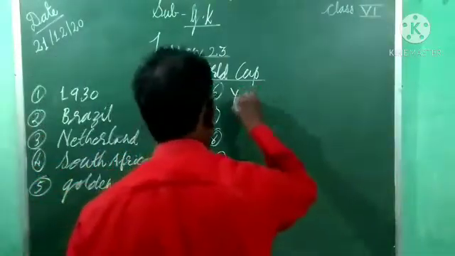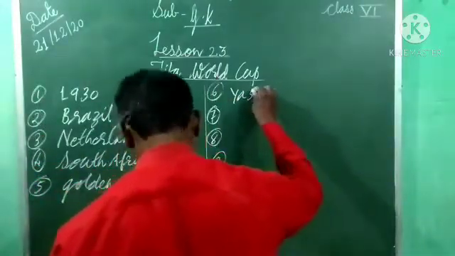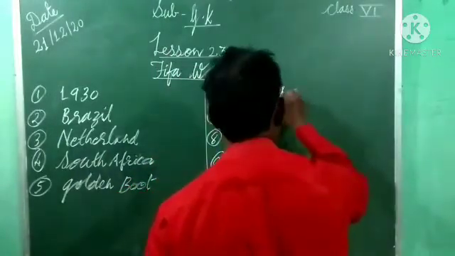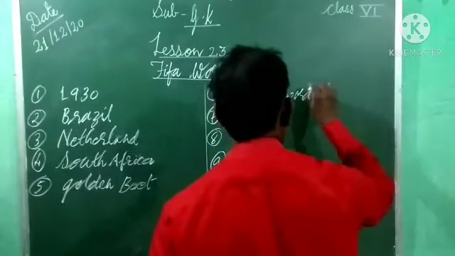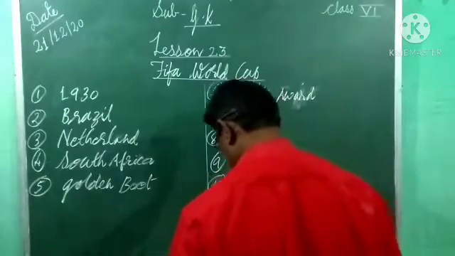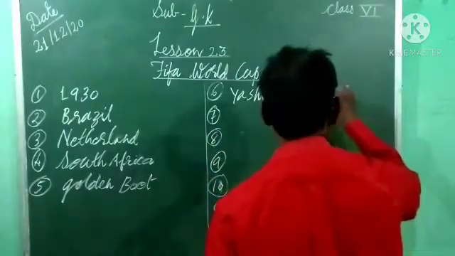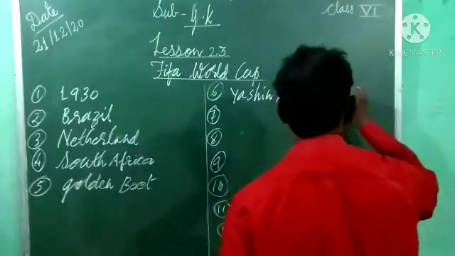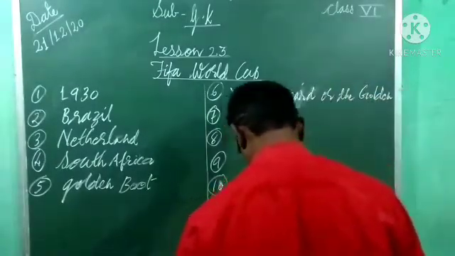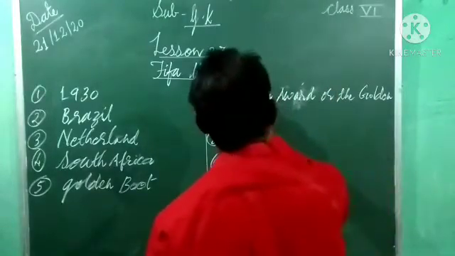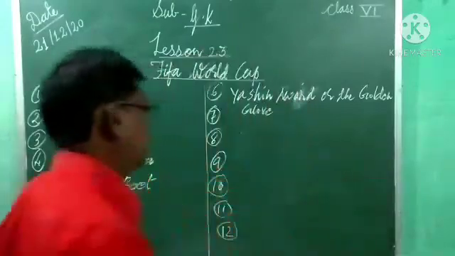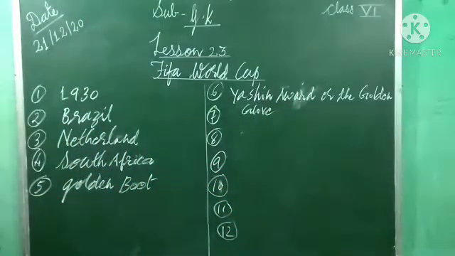Y-A-S-H-I-N Award. Understood? That Yashin Award or the Golden Glove.